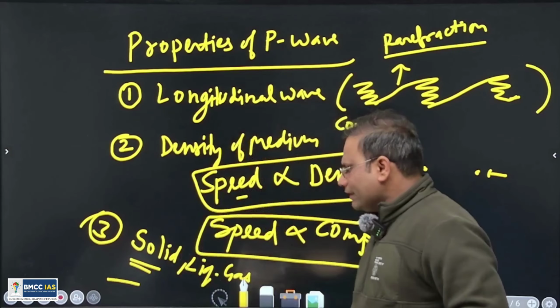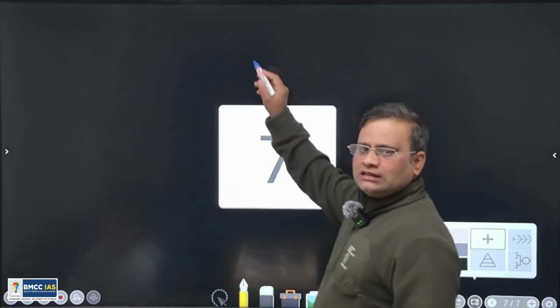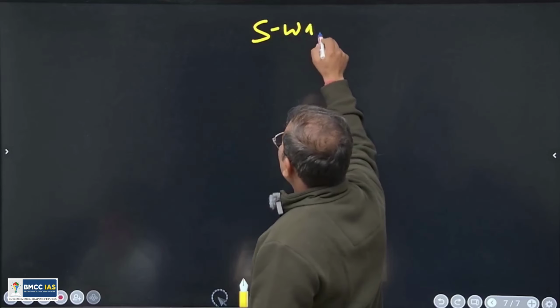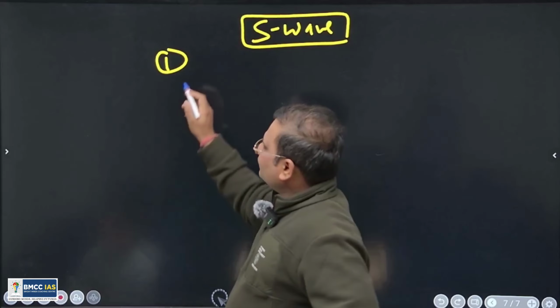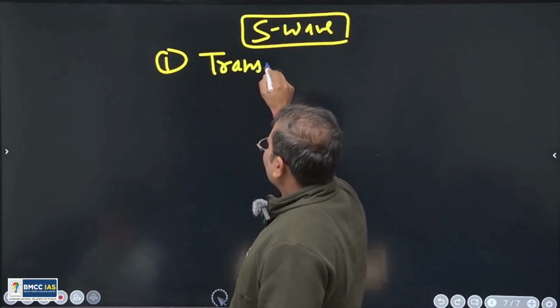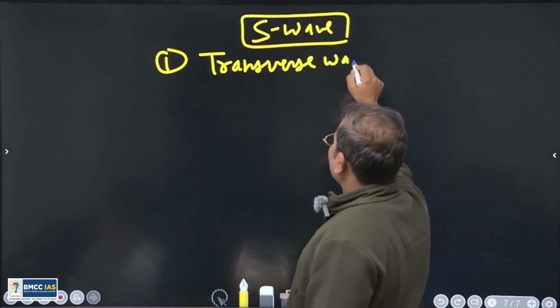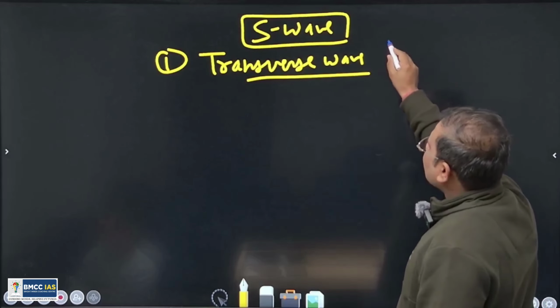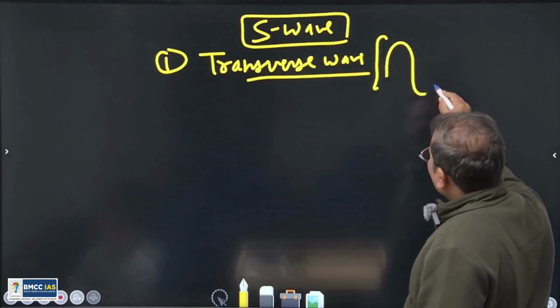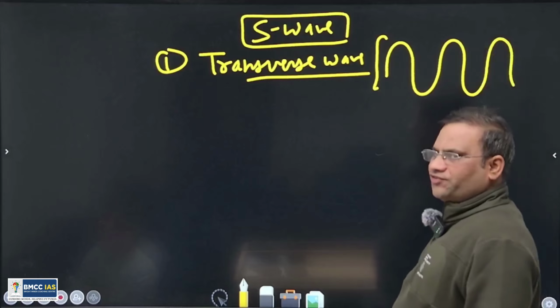Now quickly come to the S wave. In the S wave, the important thing to know is which type of wave it is. It is a transverse wave. Its particles move up and down. So in the physics diagram, a transverse wave is shown by this figure.